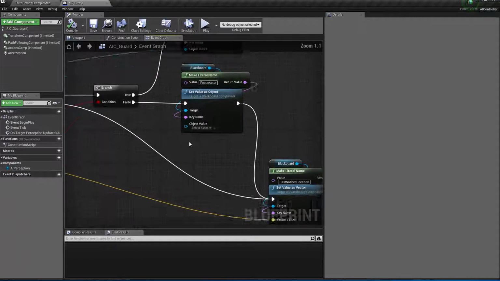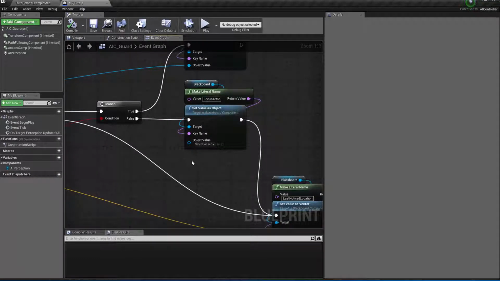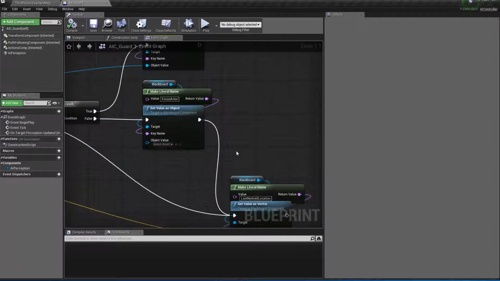All right, let's think about how can we make the AI go back, right? So the logic will be like the AI goes towards the last noticed location and stays there for a little while, and then maybe even looks around. But if the AI never really perceives us again, the AI will go back to patrolling, right?